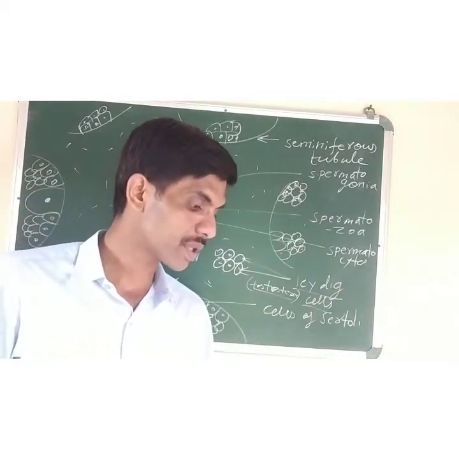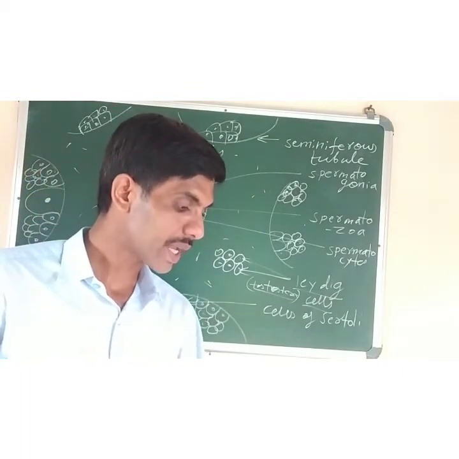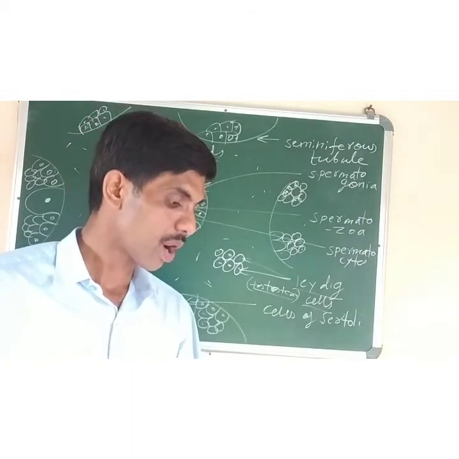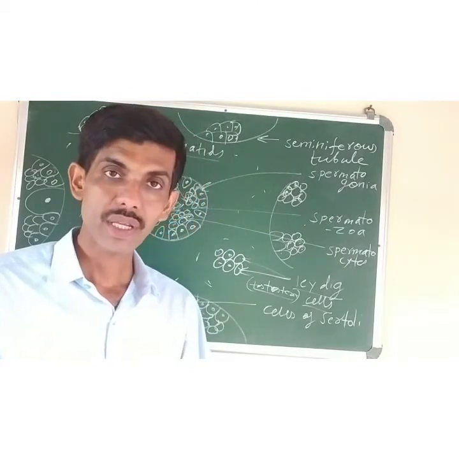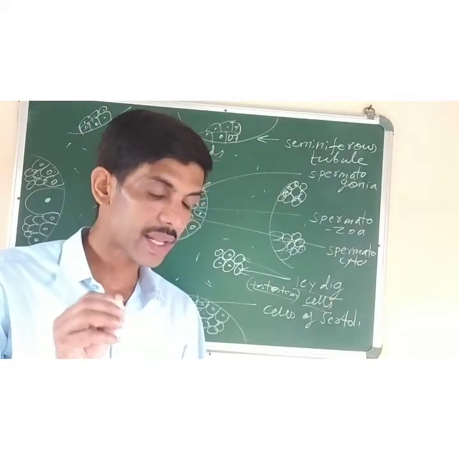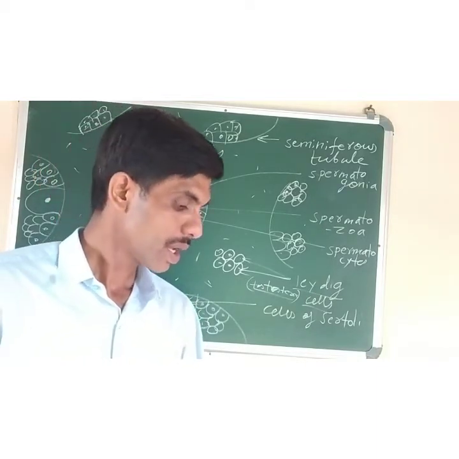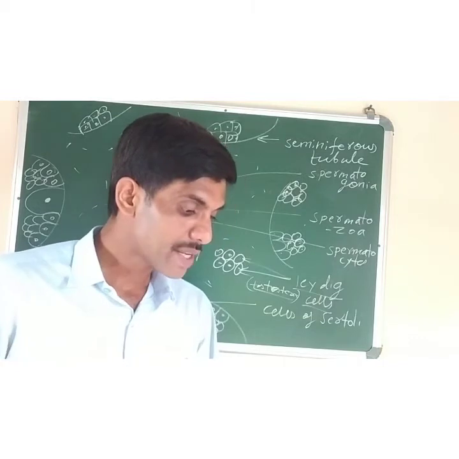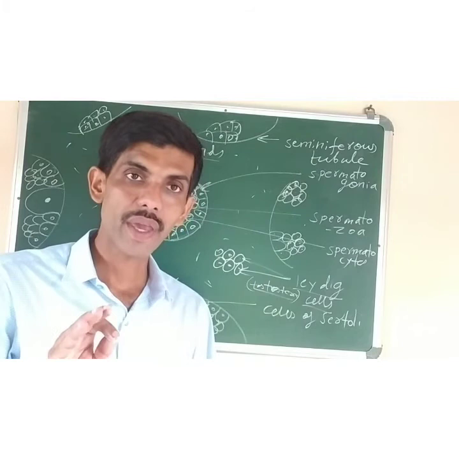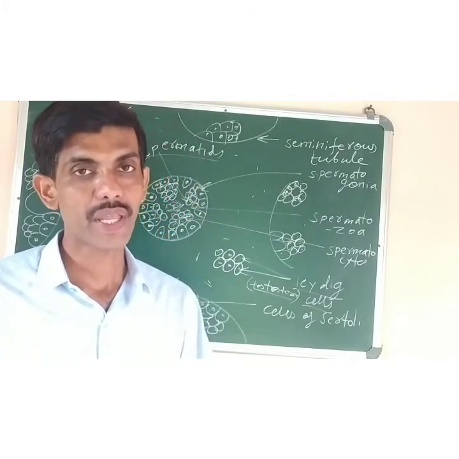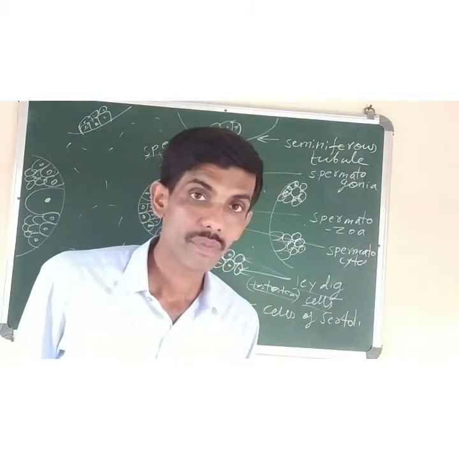Then comes the Cowper's gland. It is a yellow, pea-sized bulbourethral gland which is attached to the urethra below the prostate gland. And what is its function? Before ejaculation, it secretes a clear alkaline fluid, meaning the nature of the fluid is not acidic. It provides mucus and helps to lubricate the urethra, and it cleans away all the acidity present inside the urethra due to the urine, which can damage the sperm cells.